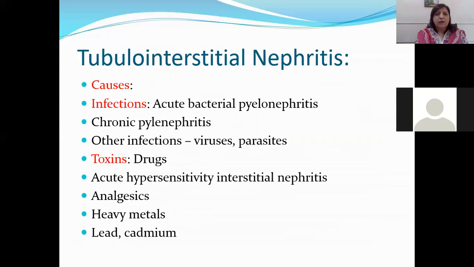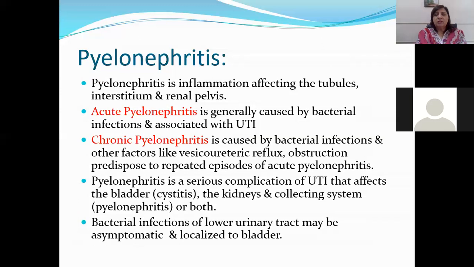Okay? So acute pyelonephritis is generally caused by bacterial infection and it is associated with urinary tract infections. Lower urinary tract infections can ascend from the bladder, leading to acute pyelonephritis. And chronic pyelonephritis is also caused by hematogenous spread or by ascending spread. In the case of chronic pyelonephritis, it is caused by bacterial infections and other factors like vesico-ureteric reflux.